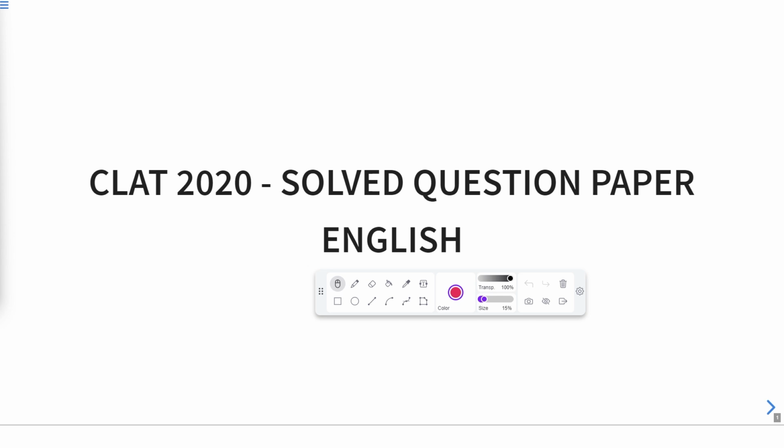In this session we will be seeing some passages. There are around 6 passages in this CLAT 2020. On the basis of these passages we have 5 questions each. It means 6 fives are 30 questions.